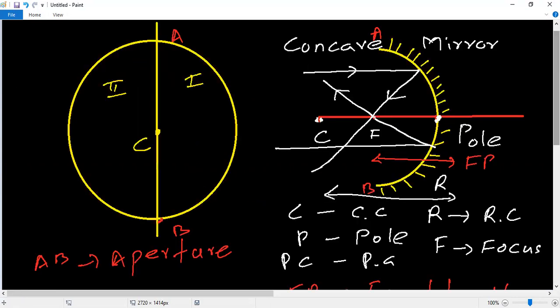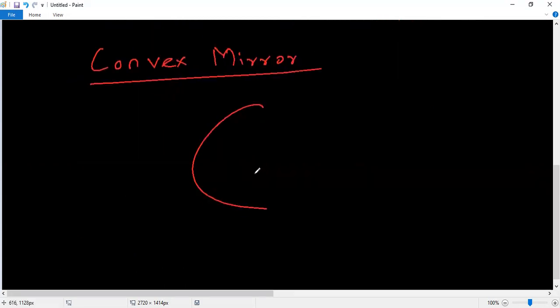See here, in the spherical surface, first I took the first part. Now I am discussing the second one. This is the second one, the reflecting surface is outward.